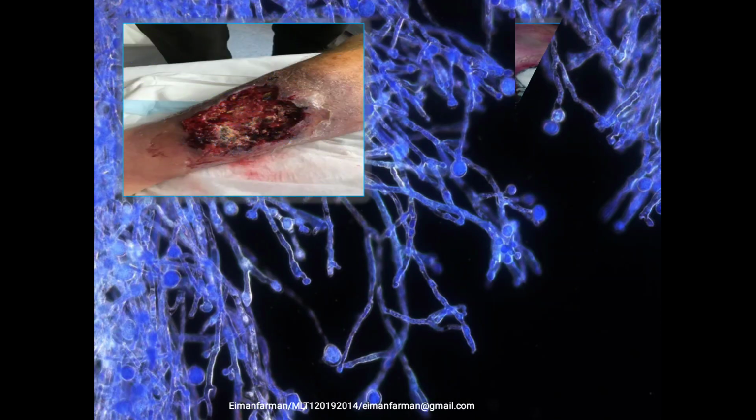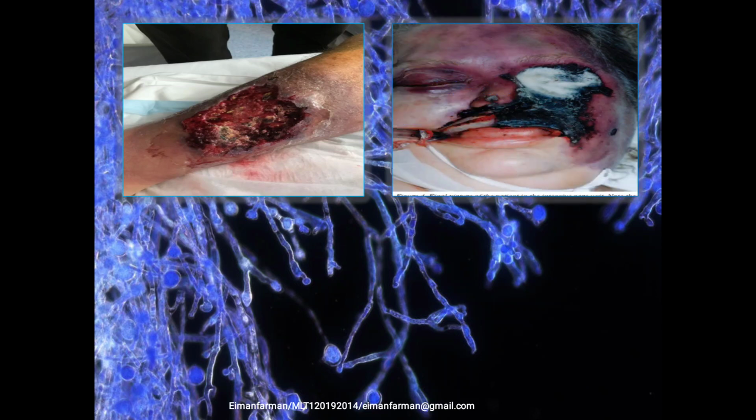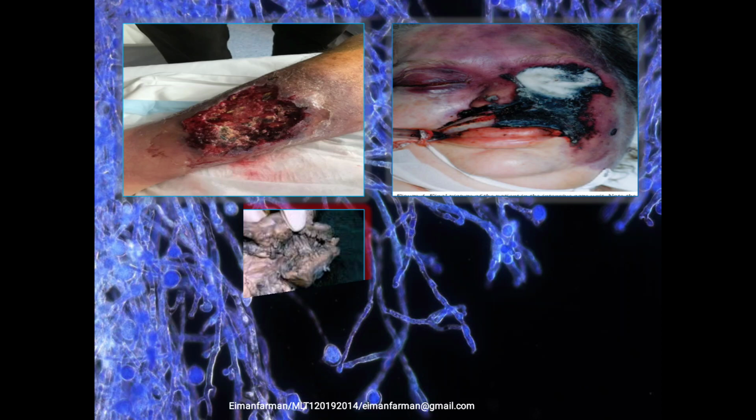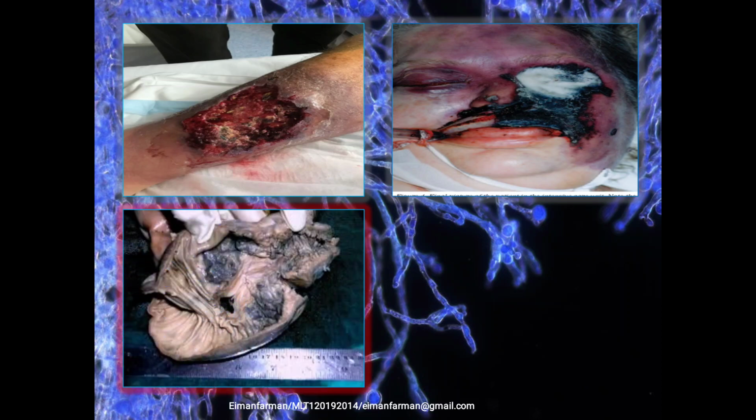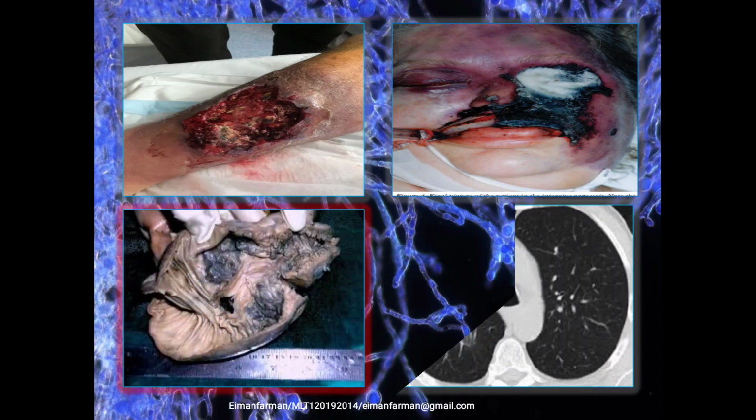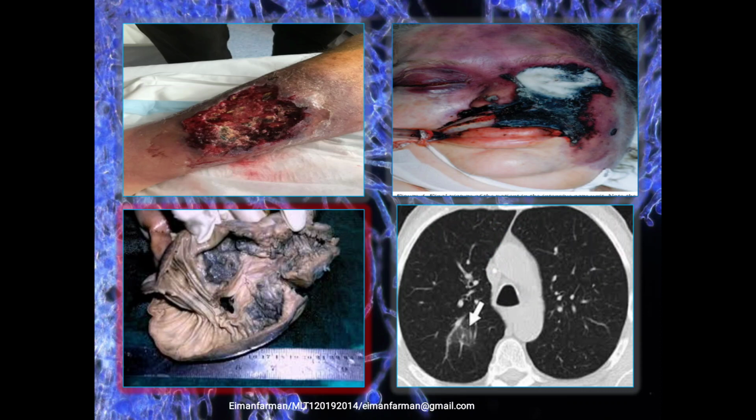The first picture shows the cutaneous infection caused by mucormycosis. The second picture shows the rhino-orbito-cerebral infection. As you can see, the nose, eye, and brain area are infected by this fungus. This third picture shows the infected stomach. And the last picture is the CT scan of the chest revealing an extensive destruction of the left upper lung due to pulmonary mucormycosis.